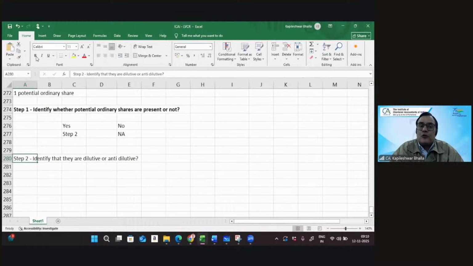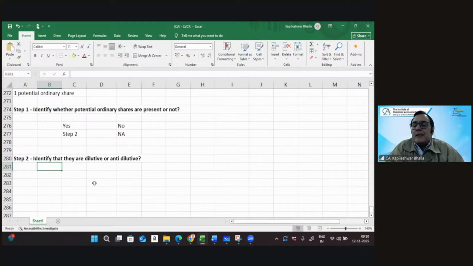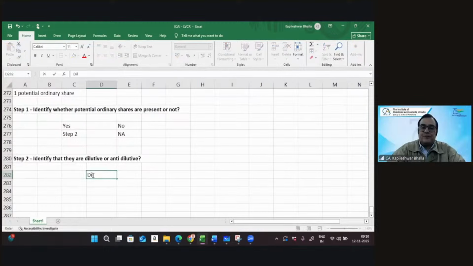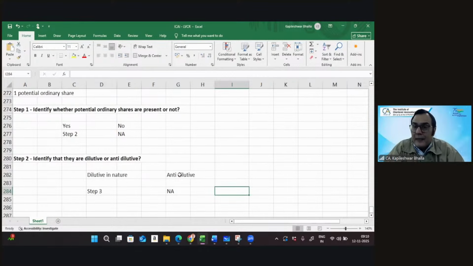So the second step is going to focus on identifying whether these potential ordinary shares are dilutive. Dilutive means they have the impact of decreasing the basic earning per share, and anti-dilutive would mean they have the impact of increasing the earning per share. So if they are dilutive in nature, then you can go to step number three in order to calculate the diluted EPS. But if they are anti-dilutive in nature, then in that particular case, the concept of diluted EPS is again not going to apply.